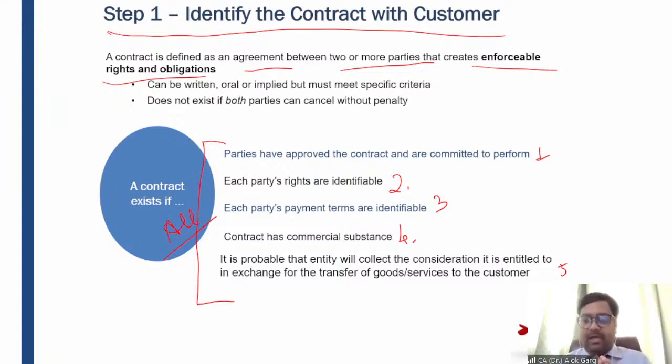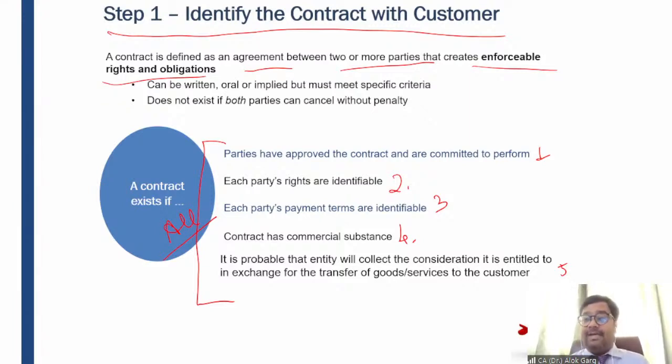First, there must be approval. Parties must have approved the contract. Each party's rights are identifiable. If you think about a layman person, you can think of course, first approval is there. Okay, you come to me and I told you that, yes, I'll teach you FR. So first of all, there must be an approval that yes, between this time to this time, I'll teach you FR. I'll take 50 classes. I'll charge, let's say 50,000 rupees, right? So first of all, approval is there.